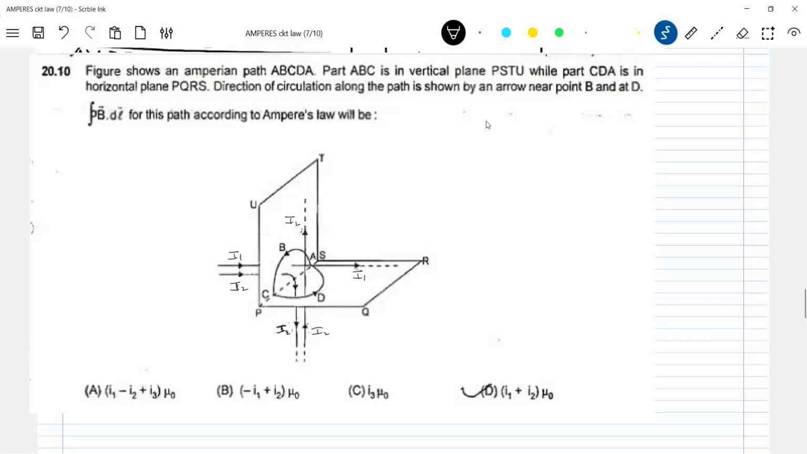Now look at the wires here. Yeah, this is a curve now. What is a curve? Arrow near points B and D. So for CDAB, the loop is also called the Amperian path. For the Amperian path, it is asking what should be the value of B bar dot dL. So what is the path? ABCDA.